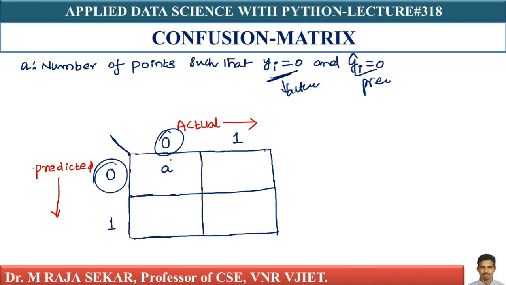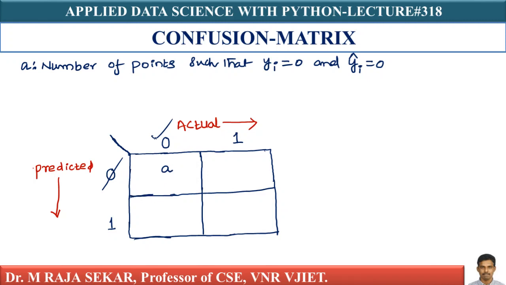For this value a, I count how many data points have yi equal to 0, which means the actual class label is 0, and the predicted class label is also 0.